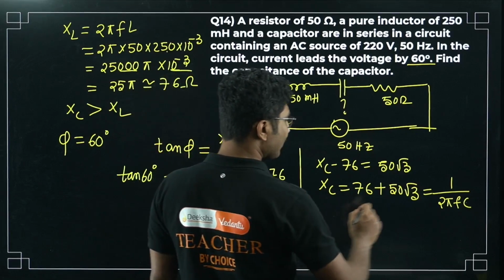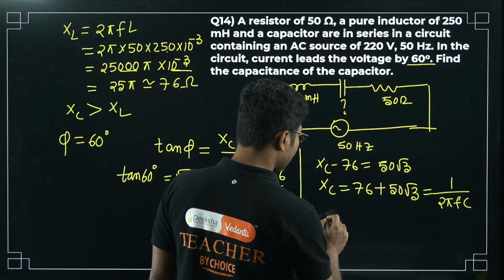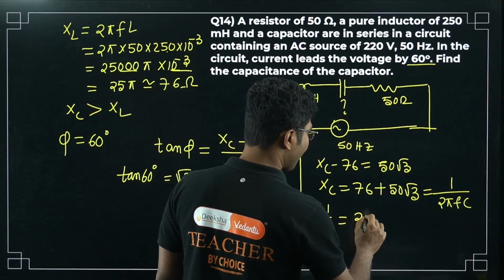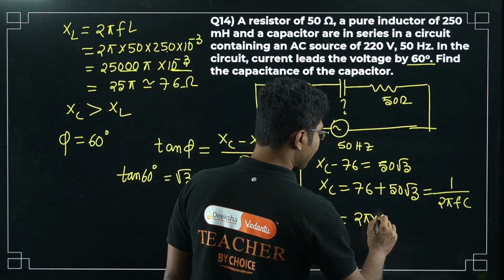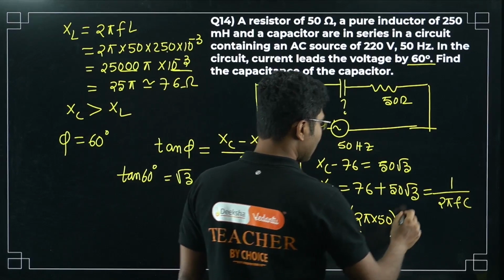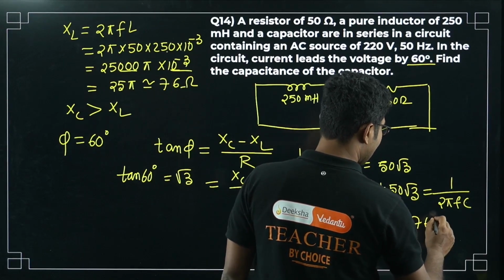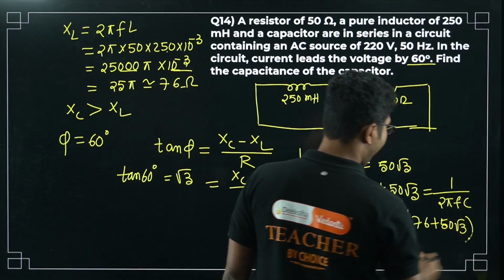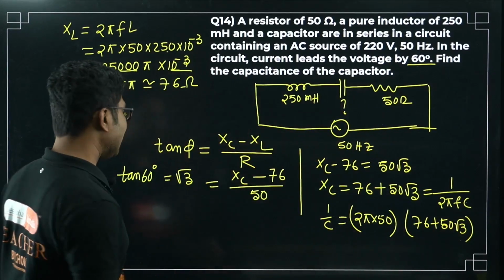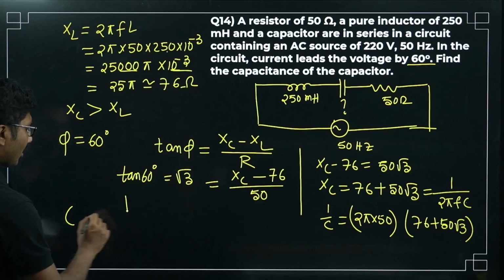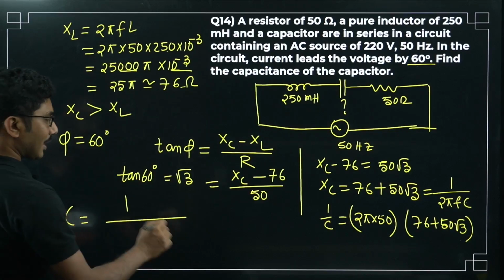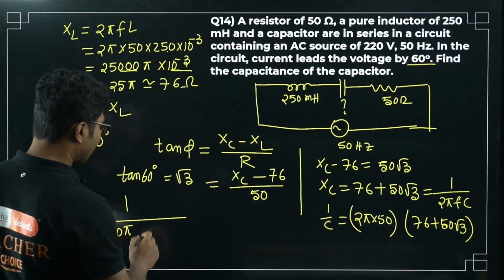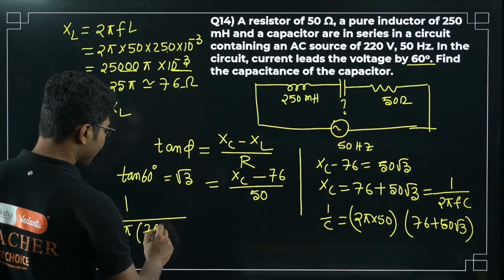So 1 by C equals 2 pi into 50, f is 50, right? So into 76 plus 50 root 3. Now C will be exactly 1 over that, whatever you have calculated, 100 pi. Take out your calculator and solve this. Let me know the answer.